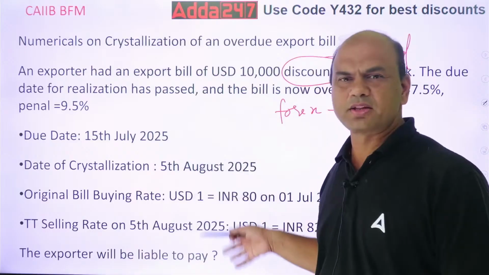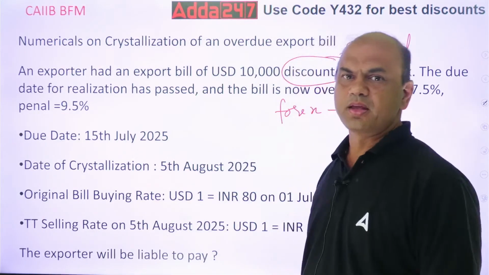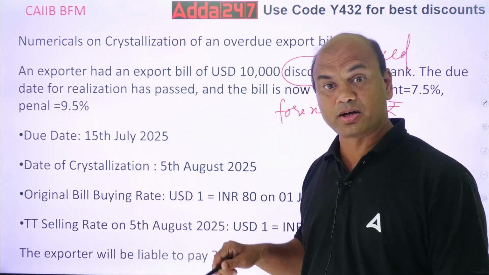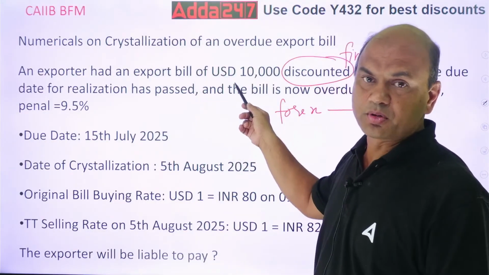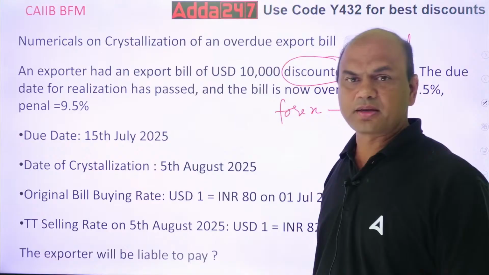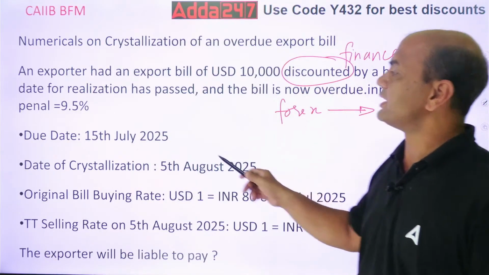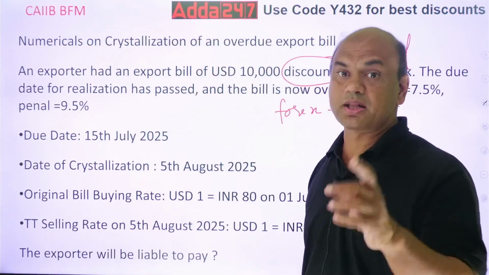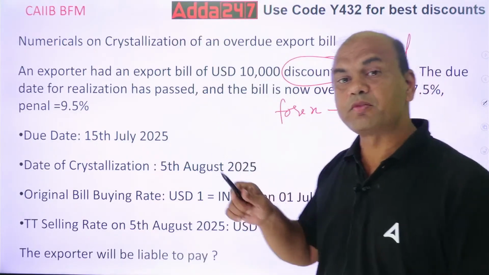It's given, everything is given over here. A few days back he had done some export and now this export was due for payment. He had taken the finance from the bank, and now the due date for realization has passed. The payment from the buyer has not come.